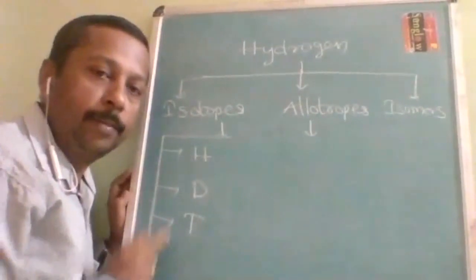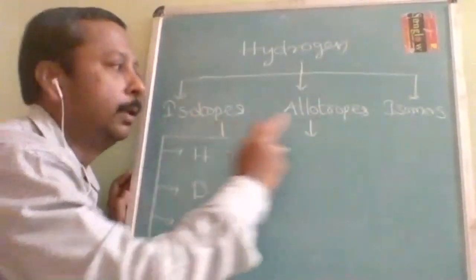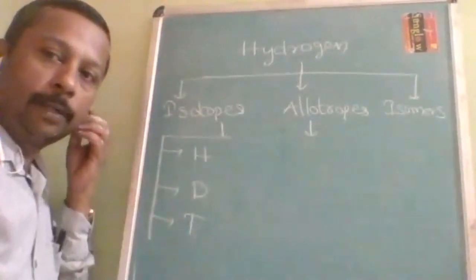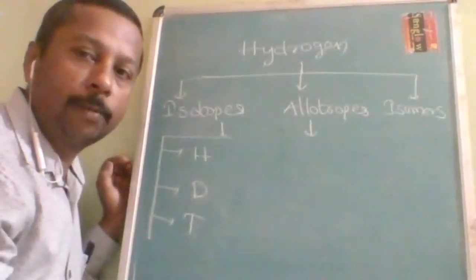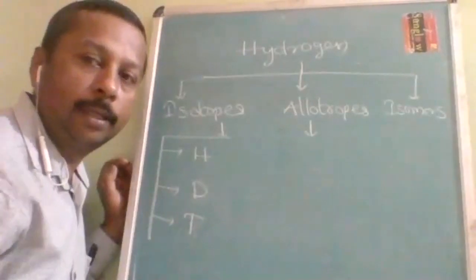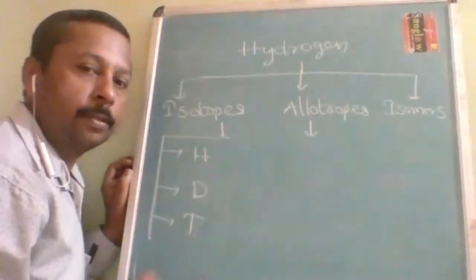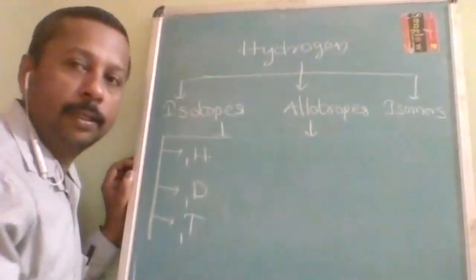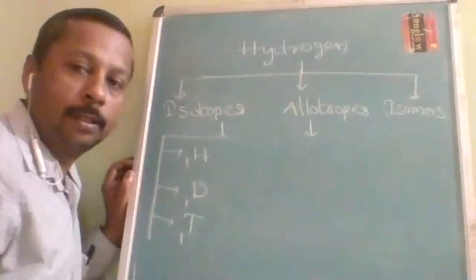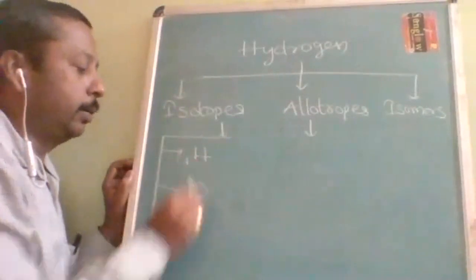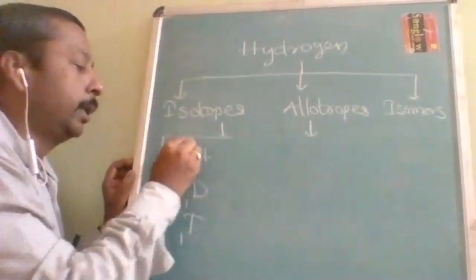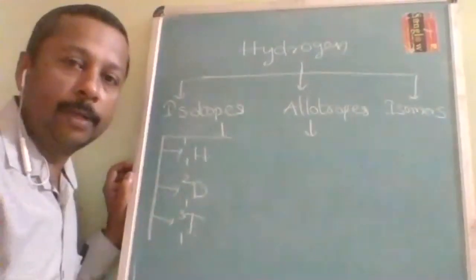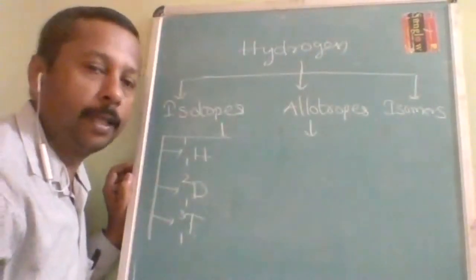Isotopes are for elements, allotropes are for atoms, and isomers are for molecules. For these, physical properties will change, and sometimes chemical properties will also change. Isotopes all have the same atomic number. This is a very basic thing, so let us not spend more time on it. Hydrogen's atomic number is the same, but the mass number is different. Atoms of the same element have the same atomic number but different mass numbers.